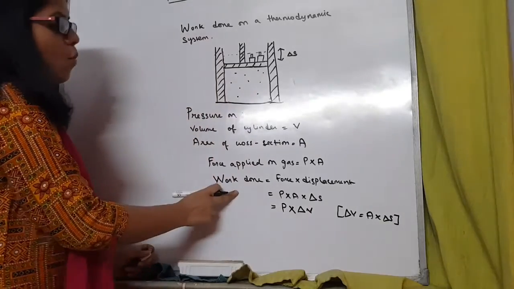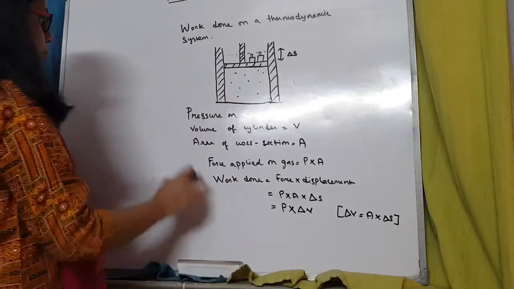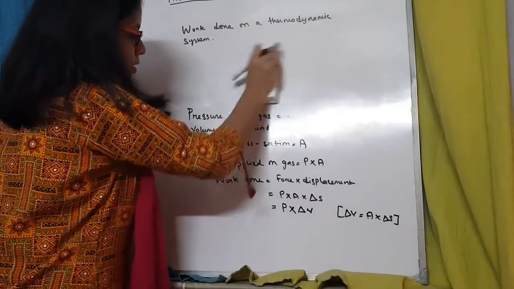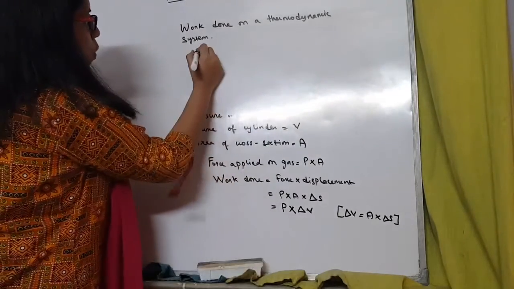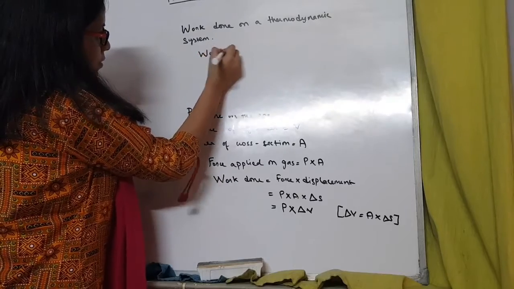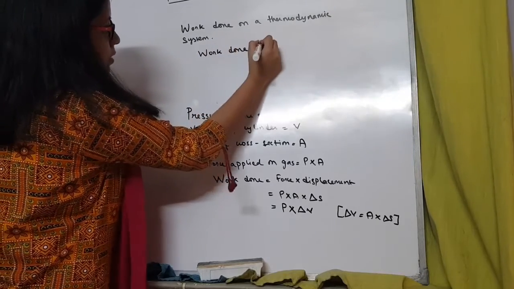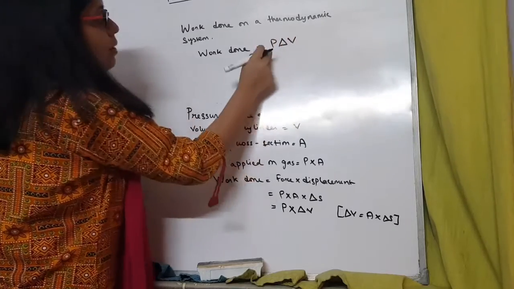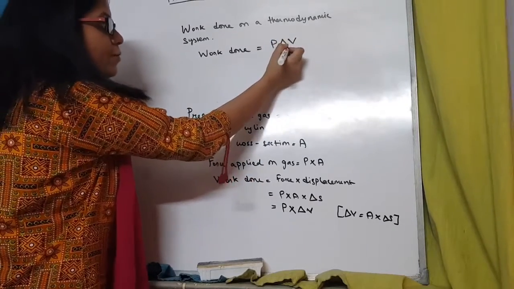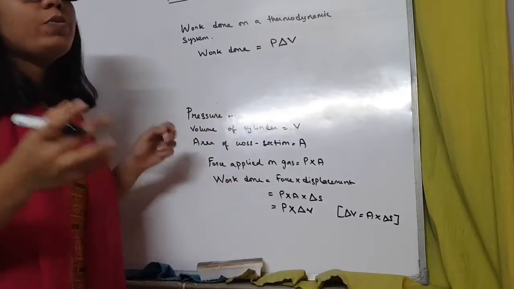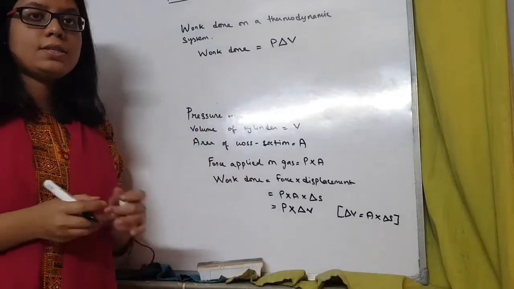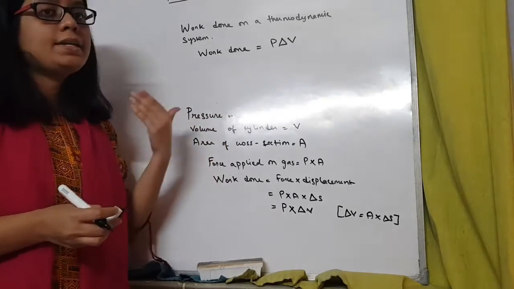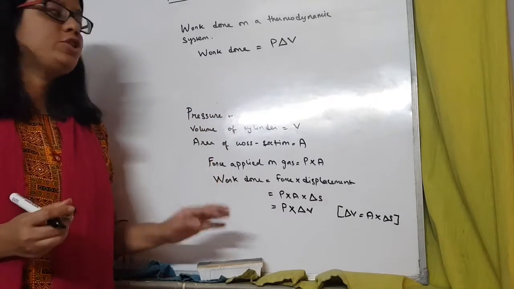So, we have the work done. I am erasing this figure. We can write work done is equal to P delta V, where P is the pressure on the system and delta V is the change in volume when either work is being done on the system, that is when some compression is happening, or work is being done by the system, that is when expansion is happening.